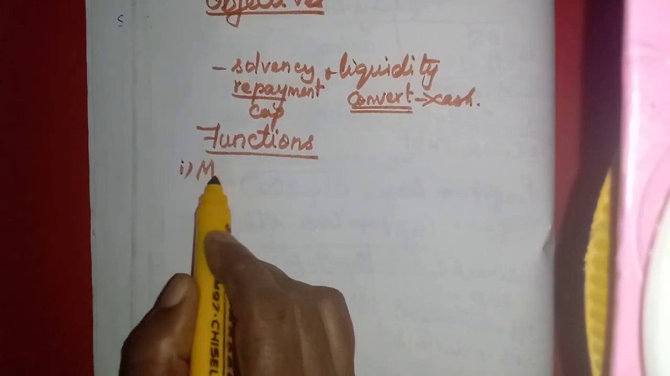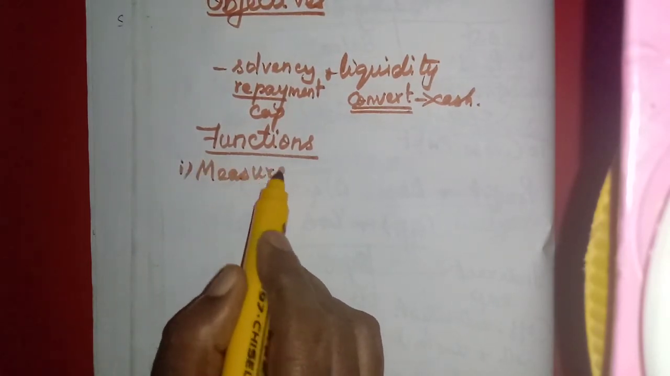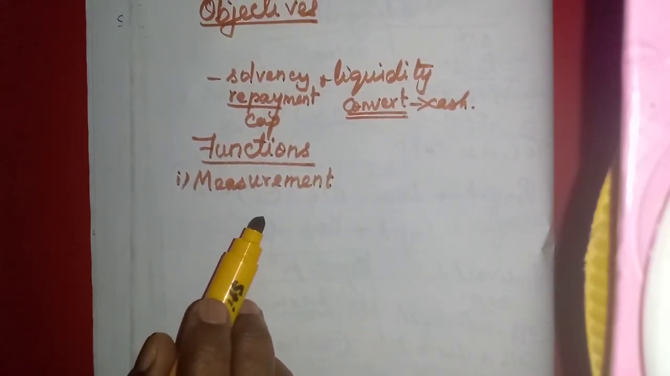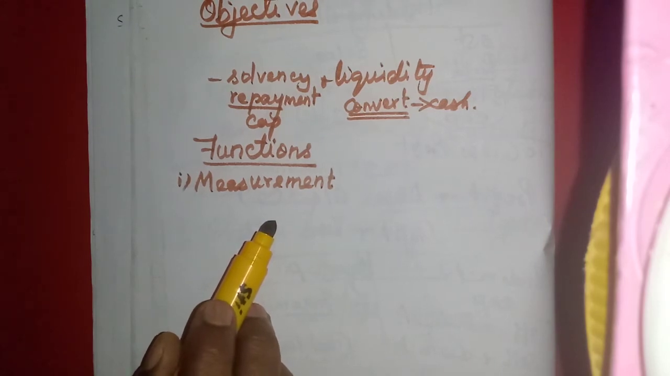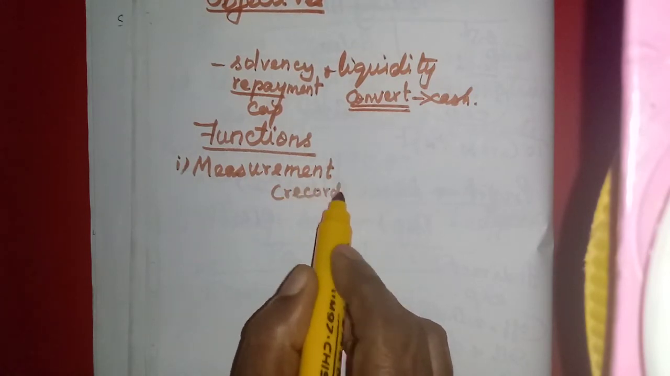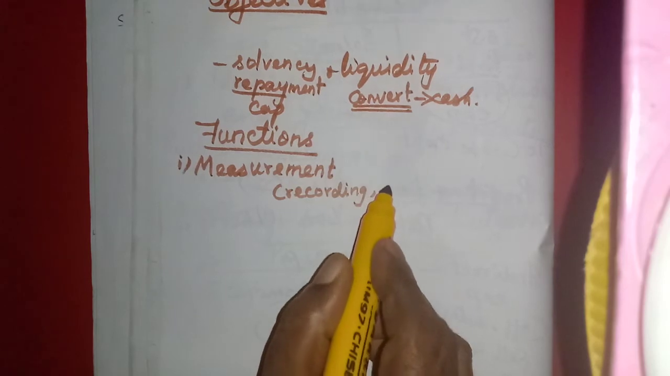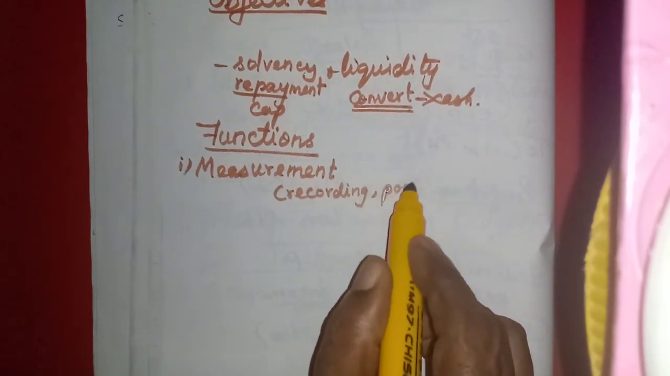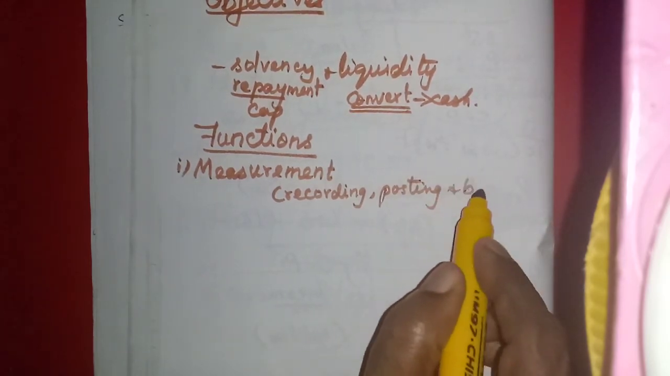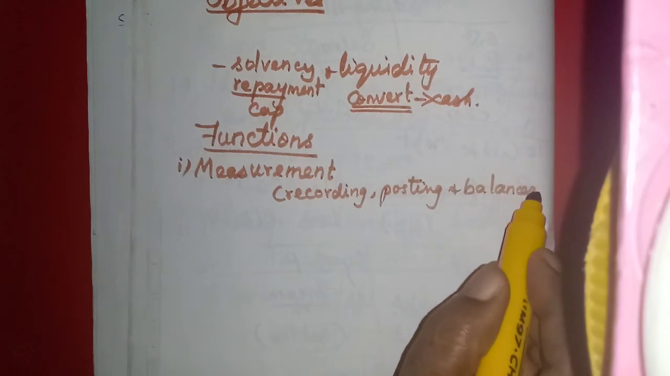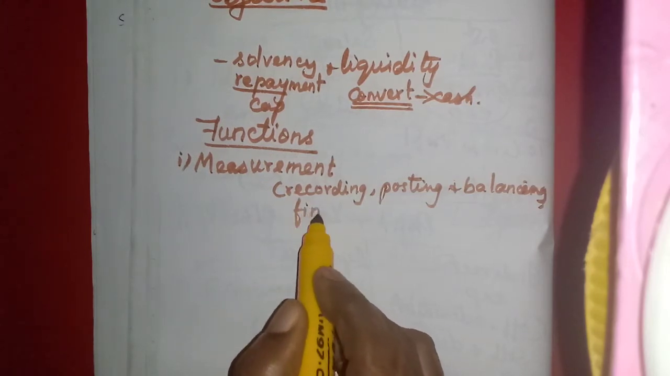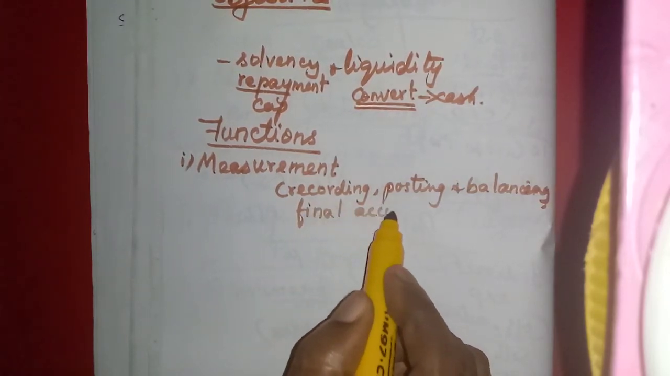The first one is measurement. Measuring, as in the definition and meaning we learned. What is the measurement? It means the systematic recording of transactions. Recording means they will record in journal entries, then post to ledger accounts, posting and balancing. After balancing, we prepare the trial balance, and from the trial balance we prepare the final accounts, the financial statements. That is called measurement.